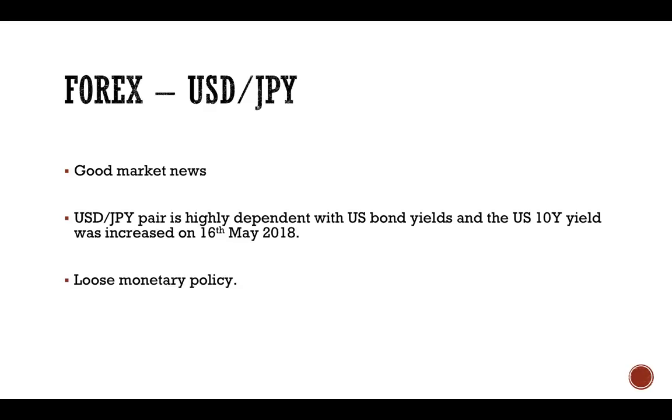According to an analysis from Danske Bank, the USD and Japanese yen pair is highly dependent on the US bond yield, and the US 10-year yield increased on 16 May. Moreover, besides the dollar strengthening and rising interest rates in the US, the reason that led the USD JPY pair to rise is also the Bank of Japan keeping its loose monetary policy, as it can boost the market, and an increase in interest rates in the US can lead to buying pressure in this market.